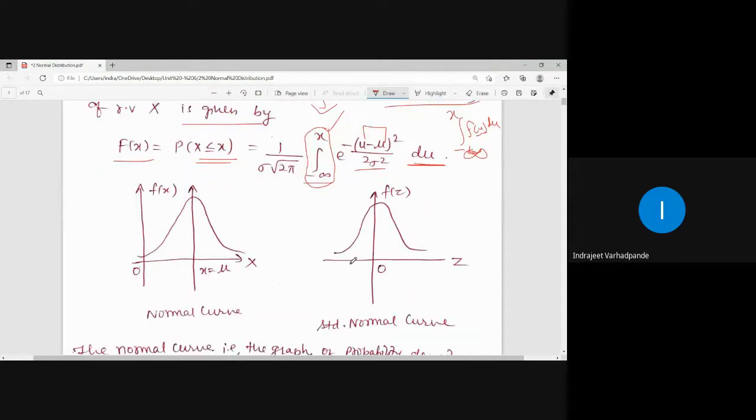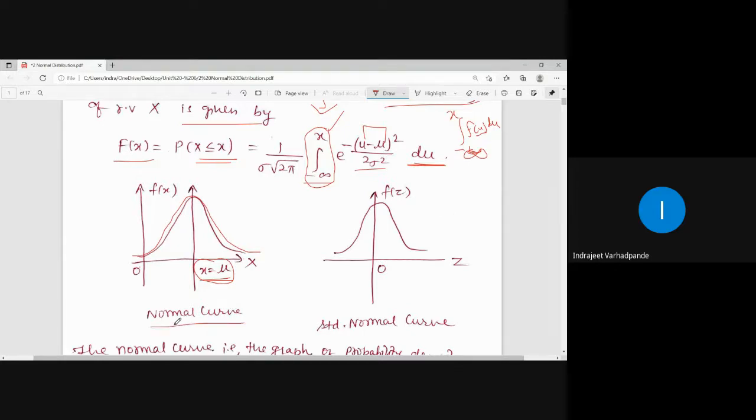Now for the graphical representation, if I plot the graph between x and the probability density function where random variable x is normally distributed, you can see that the values are concentrated towards the mean. So x versus f of x, this is the mean or the average, and the graph will be drawn for the normally distributed random variable x in this way.